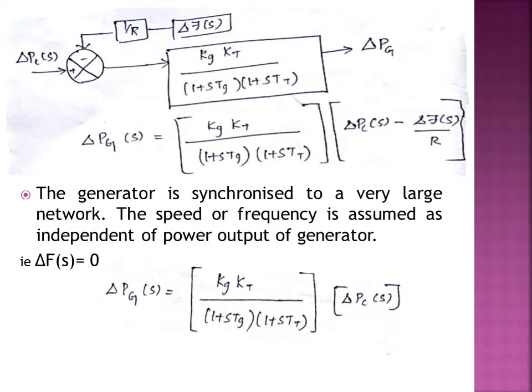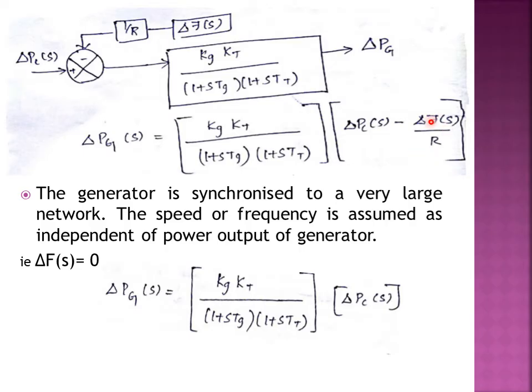Now we are cascading our speed governor and the turbine. When we cascade and solve it, your expression will come like this. We are considering the speed or the frequency to be constant, assumed to be independent of the output power. So we are assuming our frequency is 0.